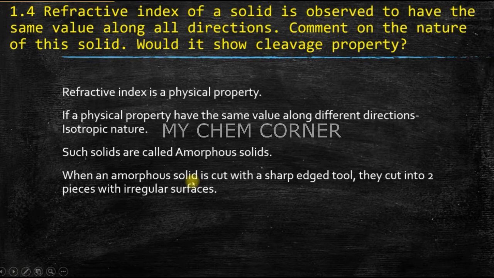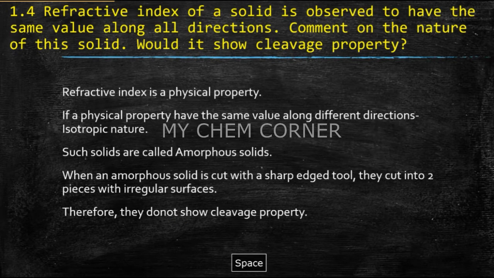So amorphous solids, when cut with a sharp tool, do not give a regular surface, they will give irregular surfaces. Therefore, amorphous solids do not show a cleavage property. So till here it answers your first question. The second question is talking about the cleavage property. Basically, when you cut them, what happens? Are they going to show any cleavage property or not?